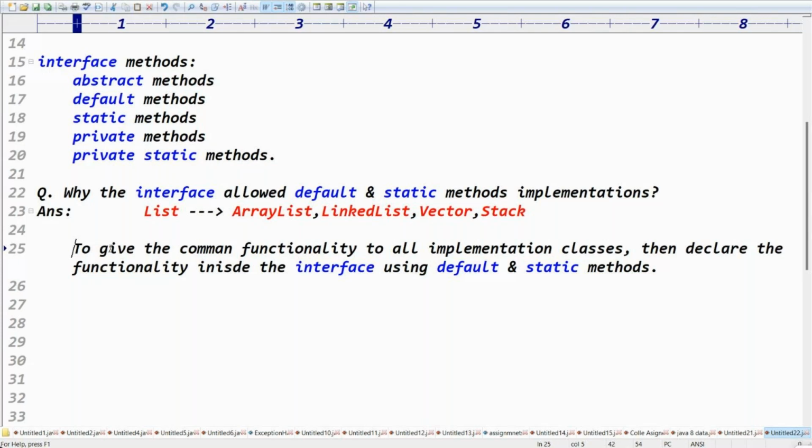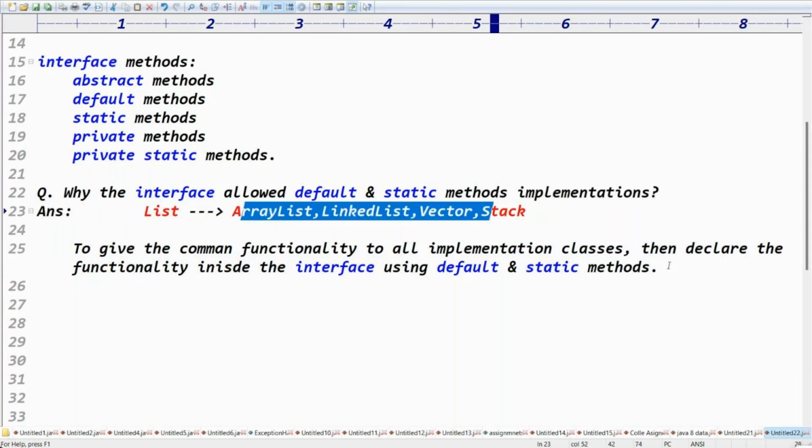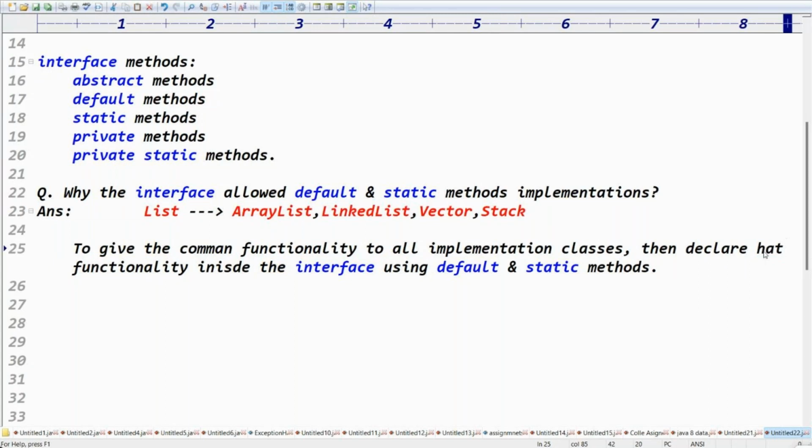Clear? Good. To give common functionality to all implementation classes, declare that functionality inside the interface using default and static methods, so that it can be used by all implementation classes.